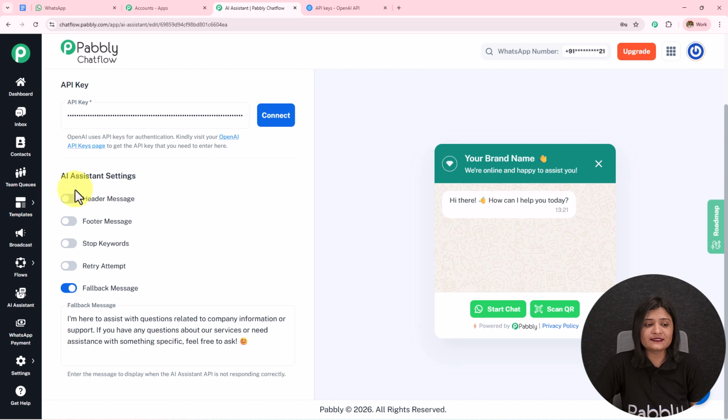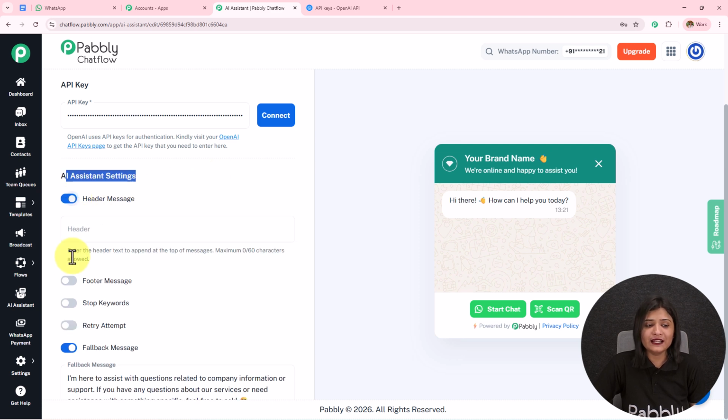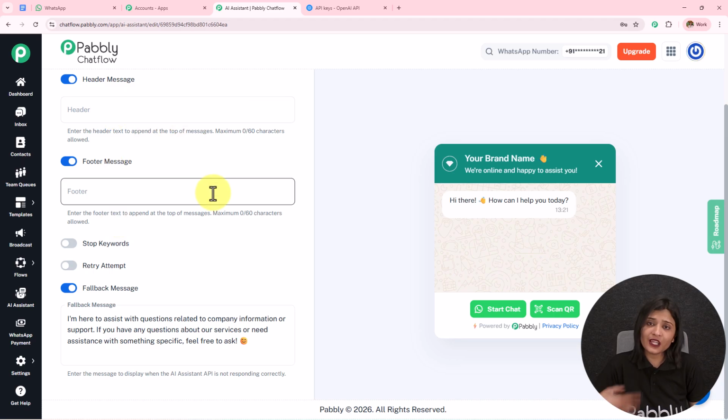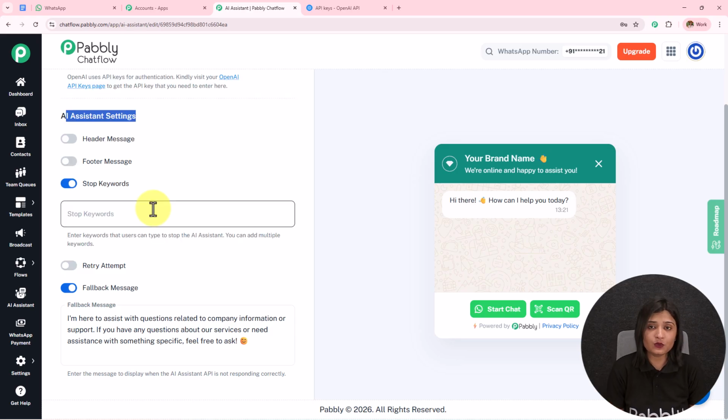Then we have this assistant settings. Now if you want to provide the header message and the footer message, you simply have to toggle on these buttons, enter the message, and it will start displaying. Then we have the stop keyword. Now when the user wants to stop getting the replies from the AI, they can send this message or the keyword. I'm going to enter the keyword here as, let's suppose, stop, and press enter. In this manner I have added this keyword. You can add multiple keywords, and whenever someone sends this particular keyword, my AI agent will stop replying.